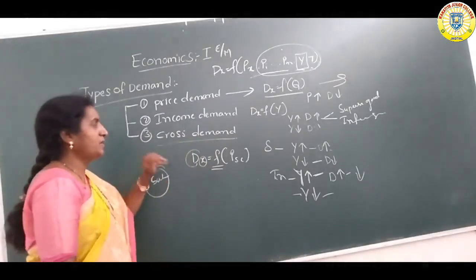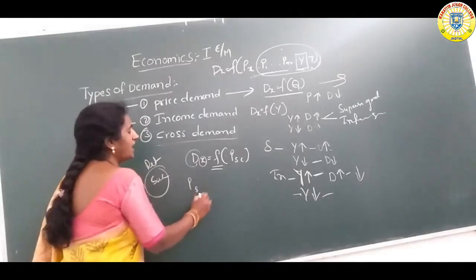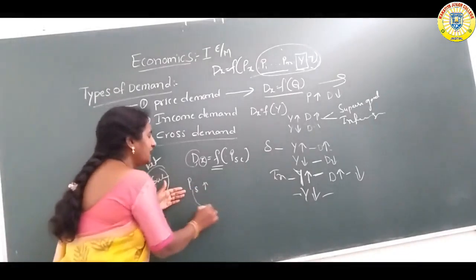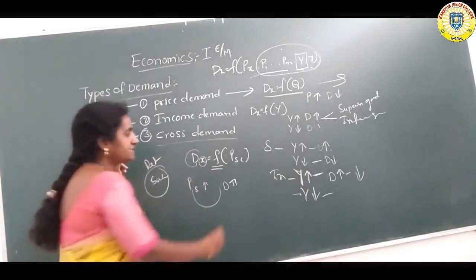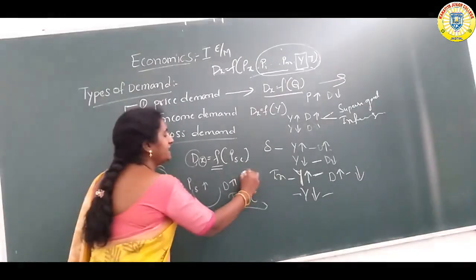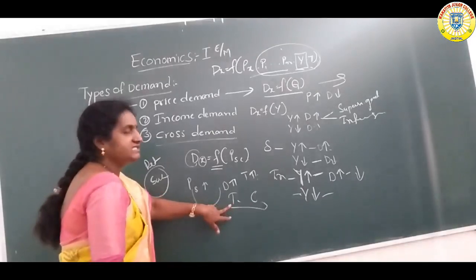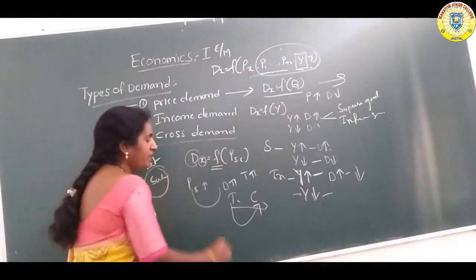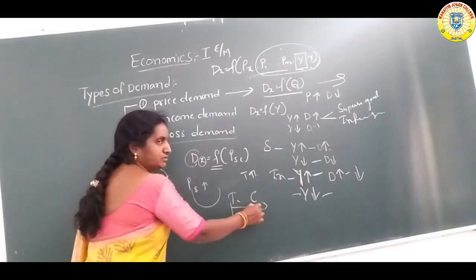Okay, for example, in the case of cross demand, when the price of one good increases, the related good's demand changes. For example, tea and coffee. The price of tea increases in the market, so the consumer changes his preference and gives preference to coffee. Why? Because tea price is high. Coffee is the related good, the substitute good.